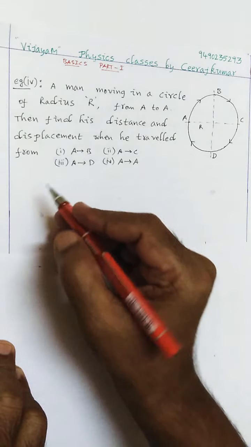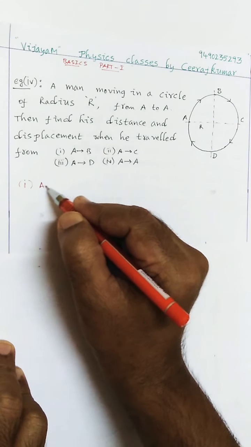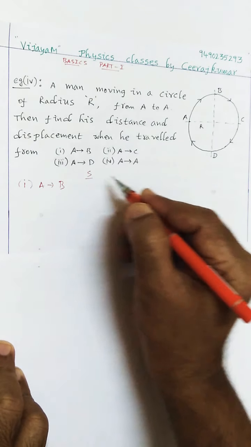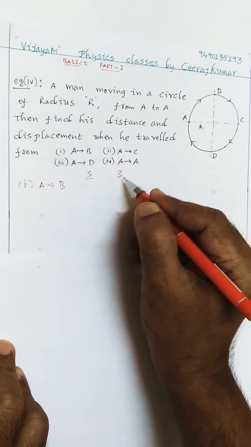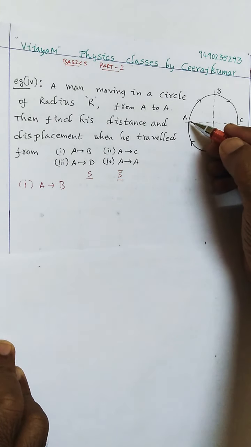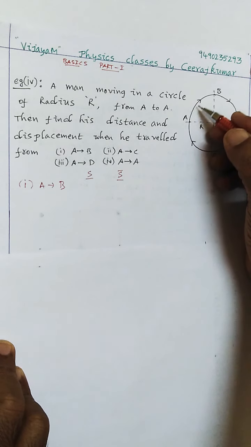See carefully here. See what we'll do. First we'll start with A to B. So in the A to B, let us calculate distance and displacement. Okay. See here from A to B, observe carefully. He is moving in a circular path. So along the arc length we should calculate.